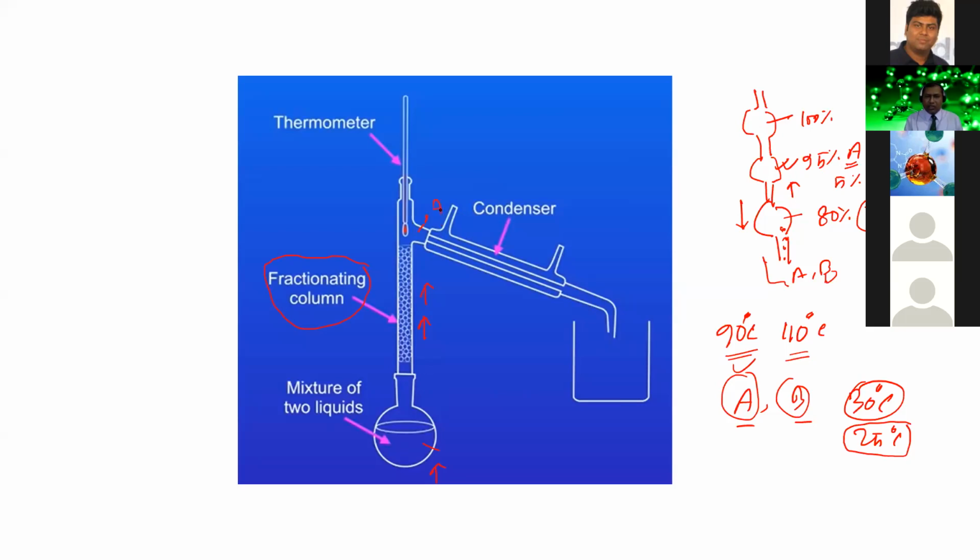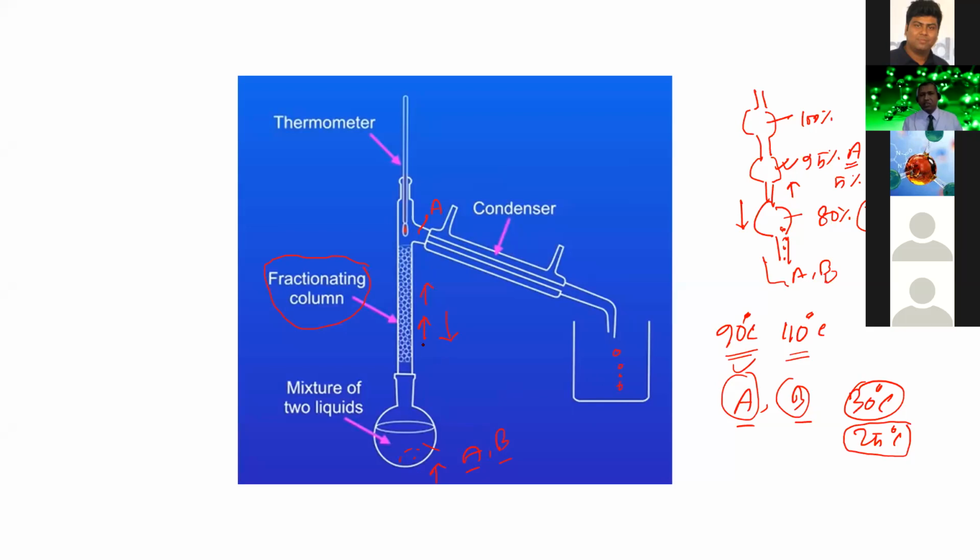And the condenser converts the gaseous material into liquid material. So finally, we had a mixture where A and B were present. When heat is applied, as the difference of the boiling point is very close, both of the chemicals were vaporized, but one chemical finally came back into the round bottom flask, and another one entered the condenser and turned into liquid.